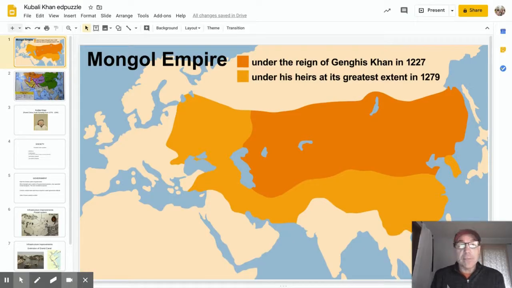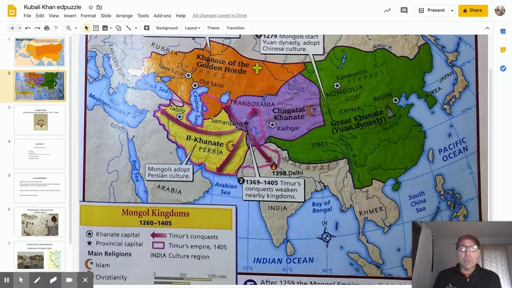But we still have to continue learning, so we're going to do it through some Ed puzzles. You should have already watched the first Ed puzzle, and it covered Genghis Khan and showed you how he expanded that empire. Now, when he died, his empire was split into 4 sections. And the section that we're going to focus on is called the Great Khanate, the Yuan dynasty.